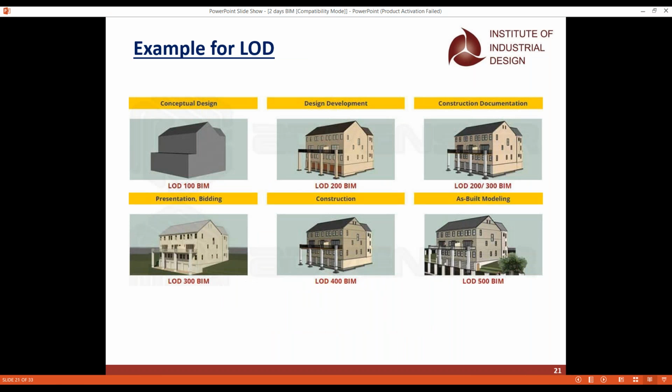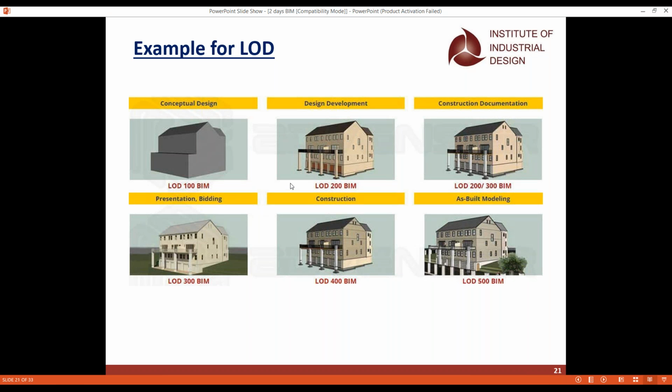And here you can see a sample example of LOD 100 in BIM. Here you can see the conceptual design. Conceptual design is the outer model which we generally create, like this is how the building will be. The outer model of the building will be LOD 100. And the next step is LOD 200. It just goes to the design development.